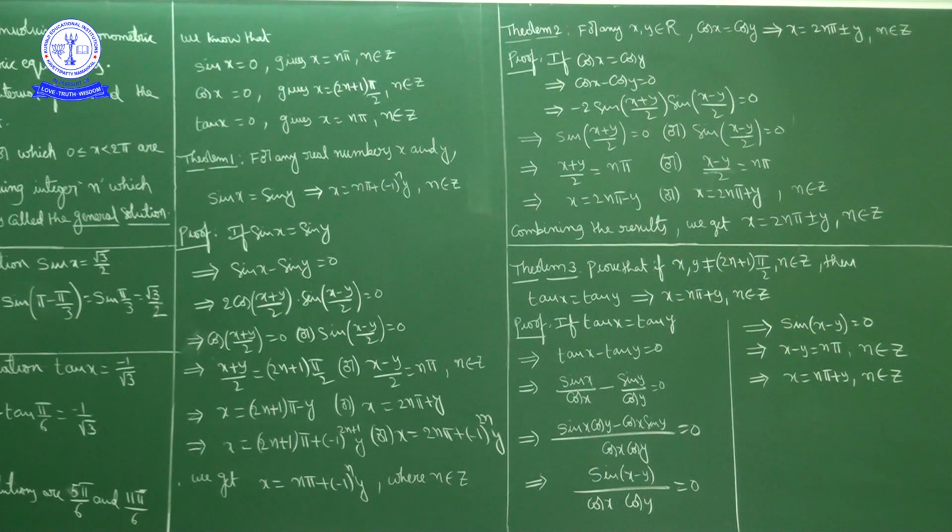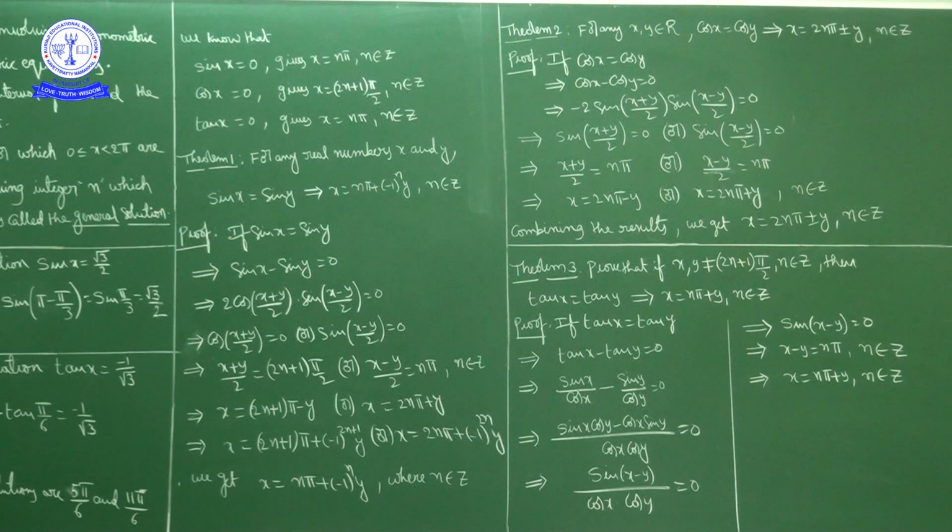These are the conditions for 0. Sin x equal to 0 means x is an integral multiple of pi. Cos x equal to 0 means x is an odd multiple of pi by 2. Tan x equal to 0 means x is an integral multiple of pi.